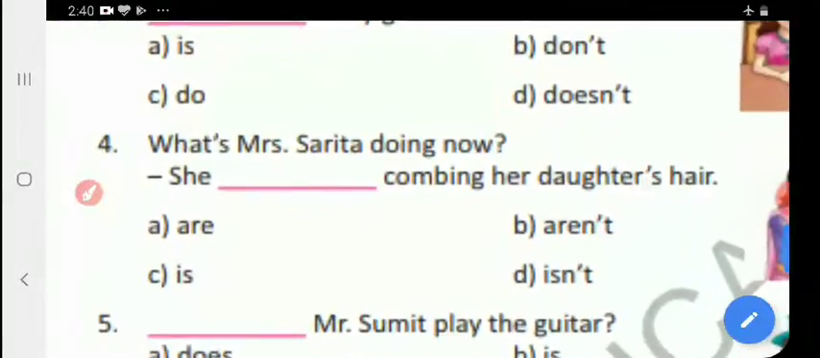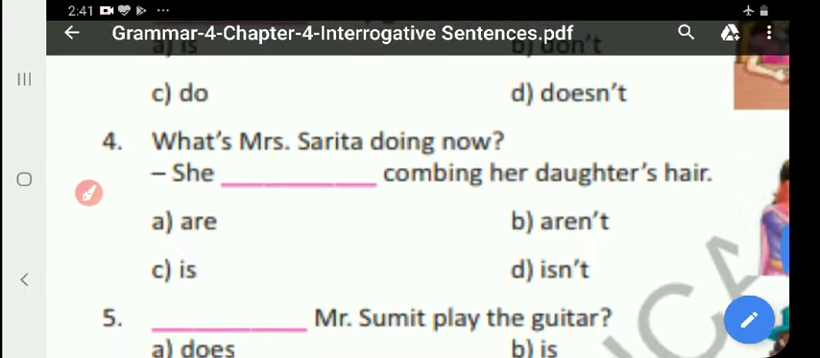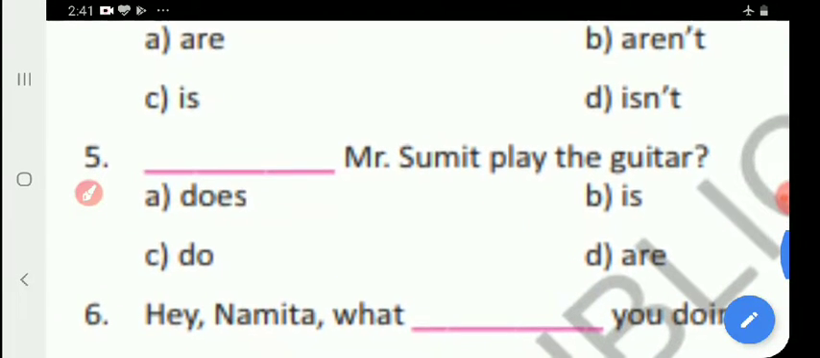Now, what's Mrs. Sarita doing now? Sarita is combing her daughter's hair. The interrogative sentence is already there. We are writing the answer for the question. Okay, she is. You write the answer: she is.